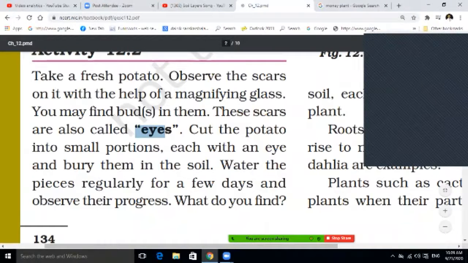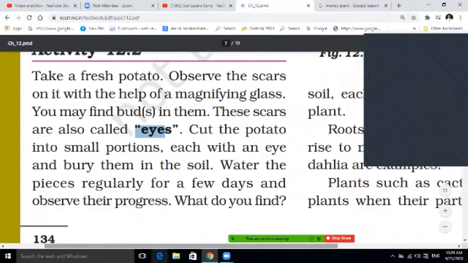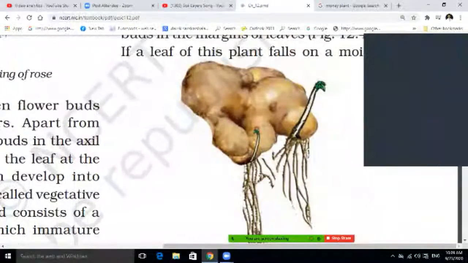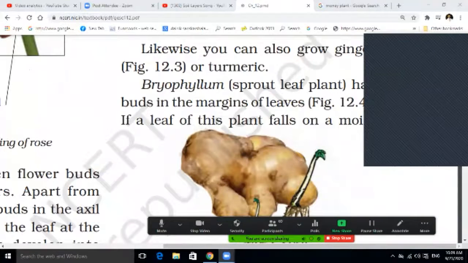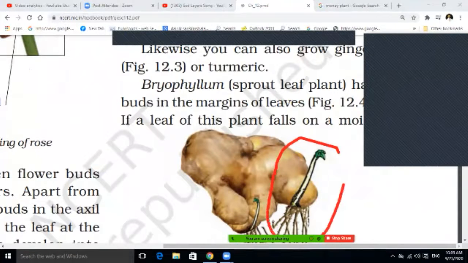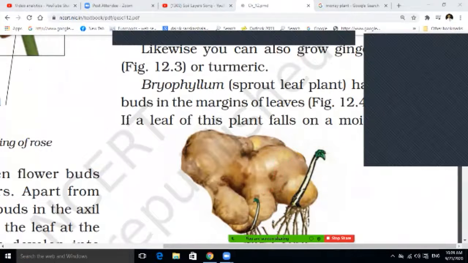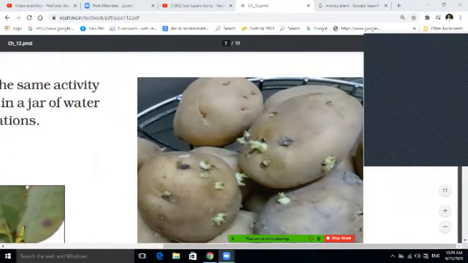Cut the potato into small portions, each with an eye, and bury them into the soil. So this is the eye of the potato, students, which are just coming out. If you cut this area and put it in another place, the new plant will grow. So this is also one very important thing. This is also called the bud.